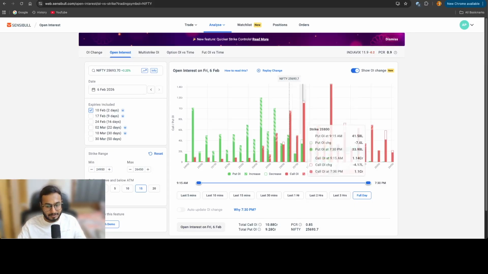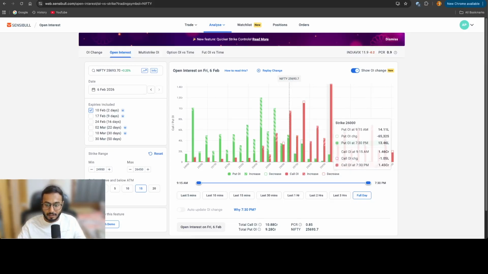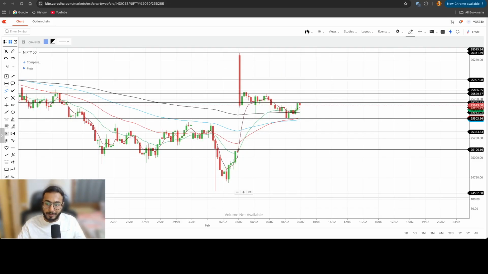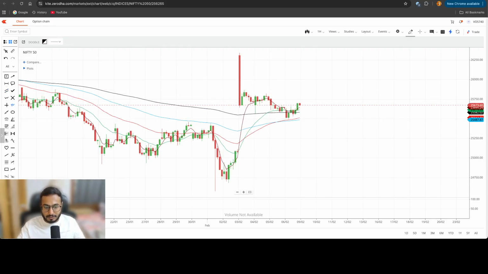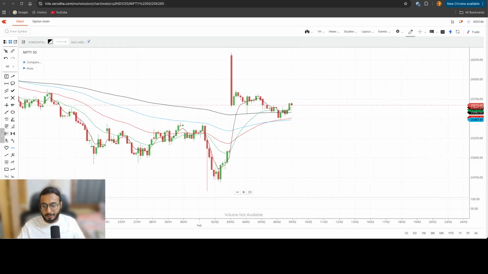the last resistance is 25,700 and 25,800, because we will be opening, I think, 200 points gap up. So all these call sellers at 25,700 and 25,800 will get trapped and they will try to run. Since it will be a very big gap up, around 150-180 points, there are two probabilities here from the OI perspective. I'll remove the levels.